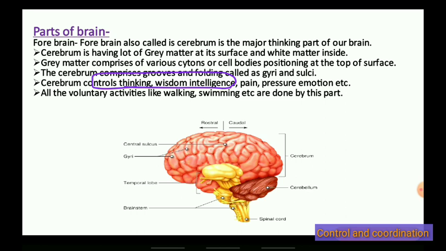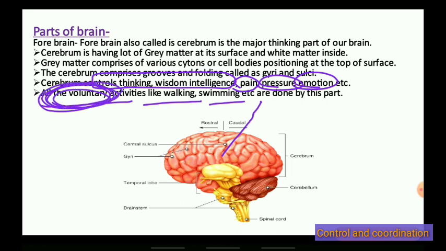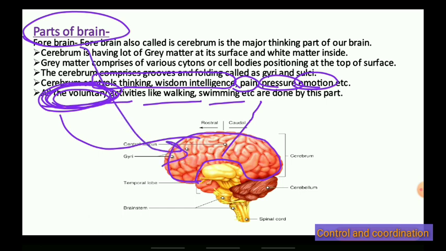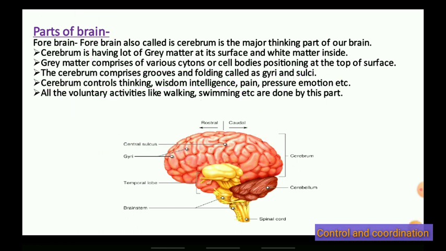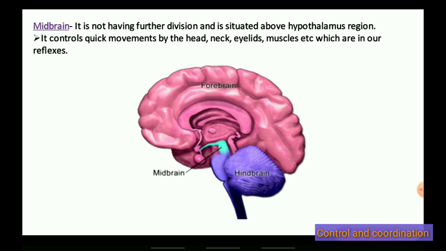This part also controls pain, pressure, emotion, as well as voluntary activities like walking, swimming, all these activities. The voluntary activities which you can control are controlled by the cerebrum, that is the forebrain. These portions control your voluntary activities, wisdom, intelligence, pain, pressure, emotion, etc. Hope it is clear. Now let us talk about the midbrain.